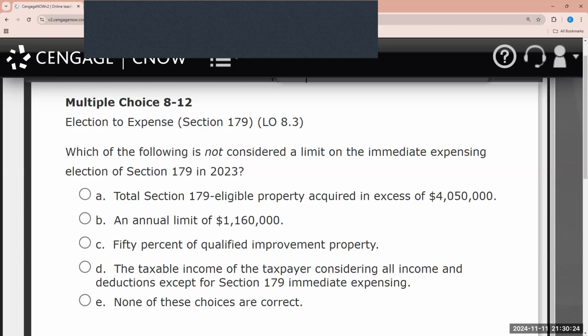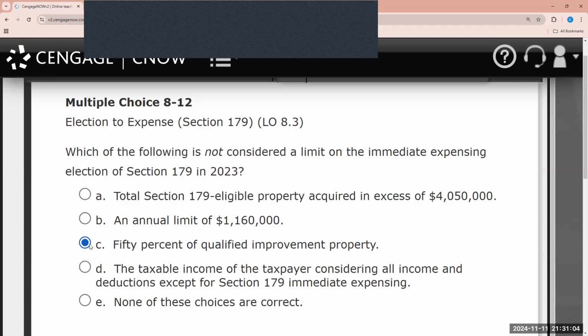C states 50% of qualified improvement property. Doesn't seem correct, but we'll look at D. The taxable income of the taxpayer considering all income and deductions except for Section 179 immediate expenses. E, none of these choices are correct. E is incorrect because A, B, and D are correct. So we know E is incorrect, and that leaves us with C, 50% of qualified improvement property. That is not correct. So C is the incorrect answer.